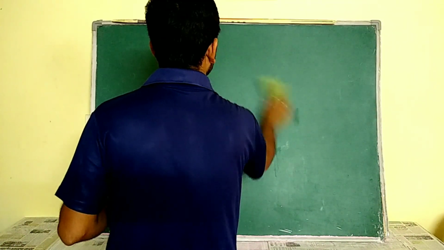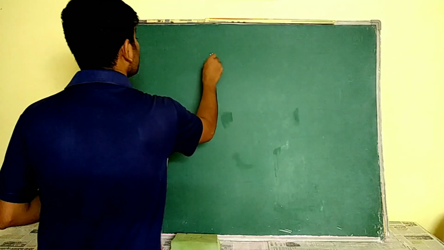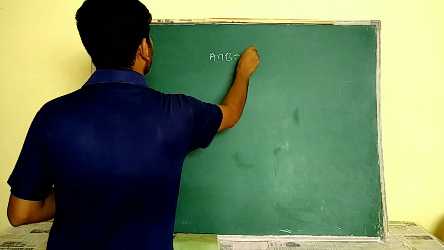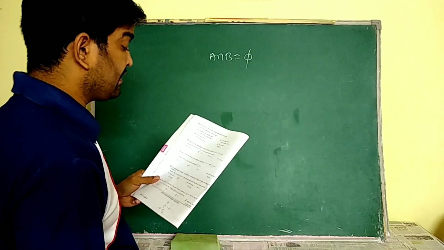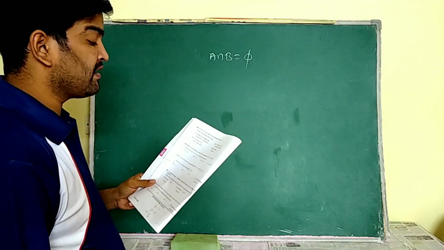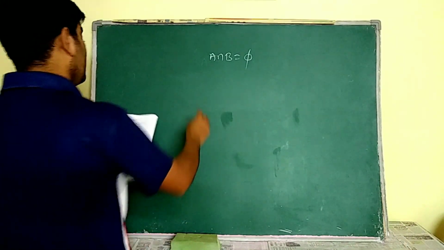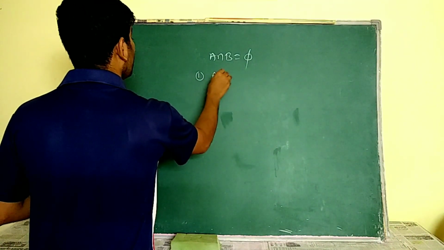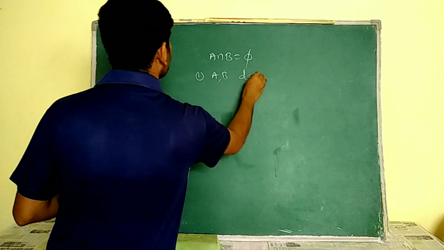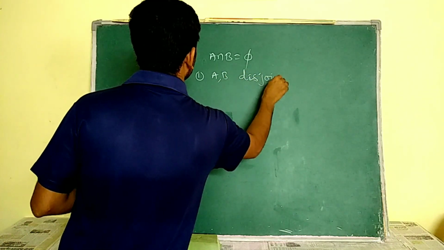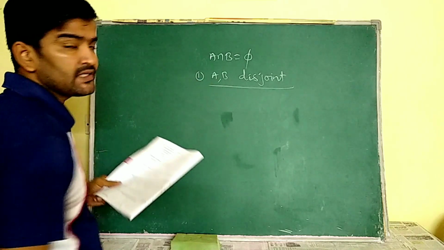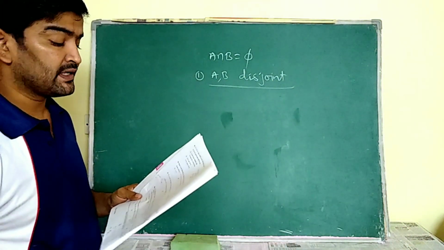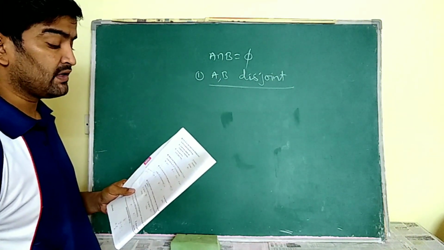See, A intersection B is equal to ϕ. Then the first option is A and B are disjoint sets. Yes. Okay. If A, B are disjoint sets, then A intersection B is equal to ϕ, we know. First one is correct. Coming to the second one.